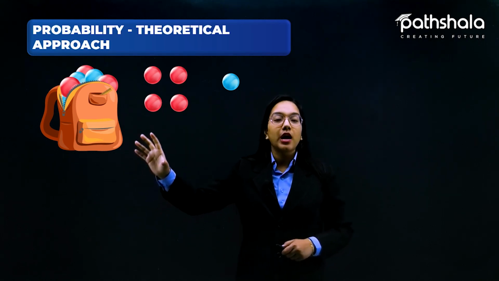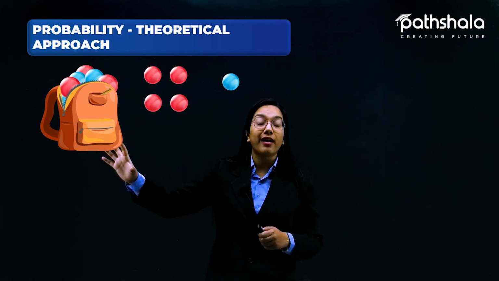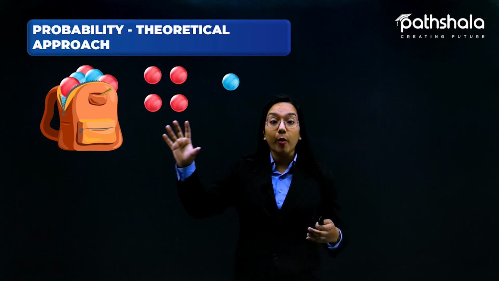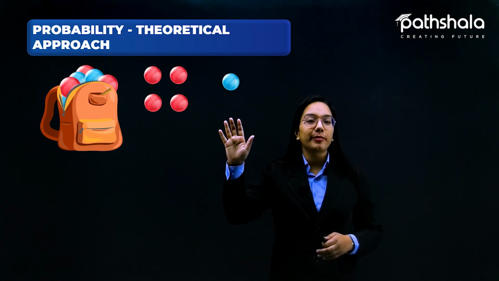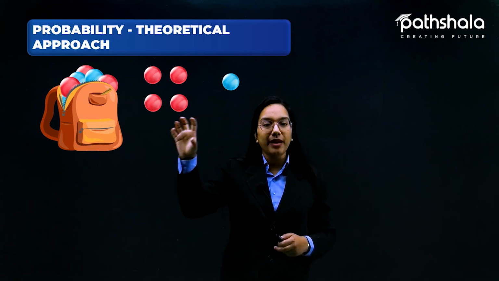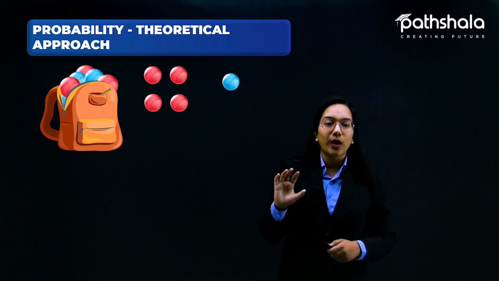So it means that the possibility of getting a pink ball from this bag is more than the possibility of getting this blue ball, obviously, because the number of pink balls is definitely greater than the number of blue balls. So what does it mean?